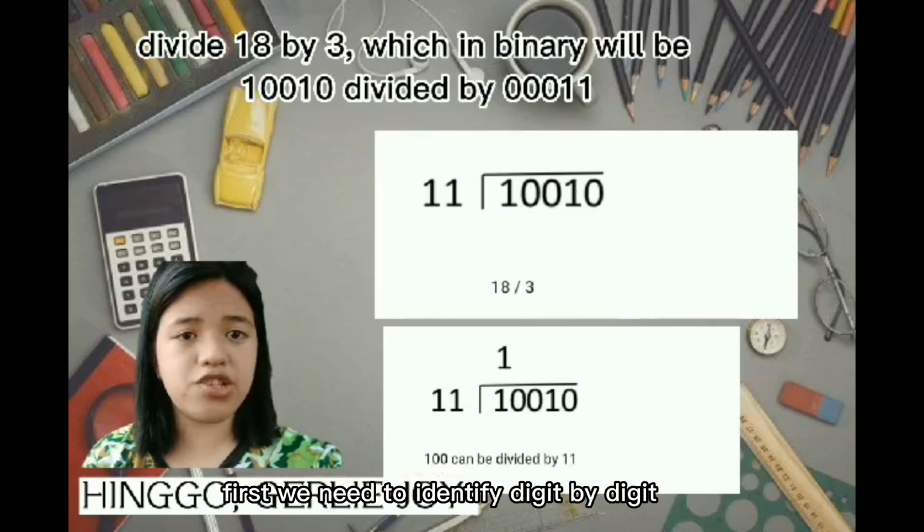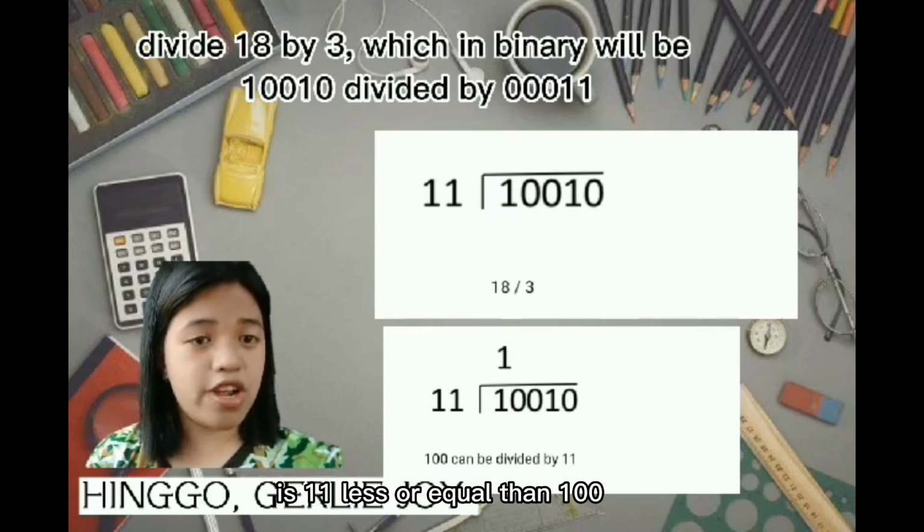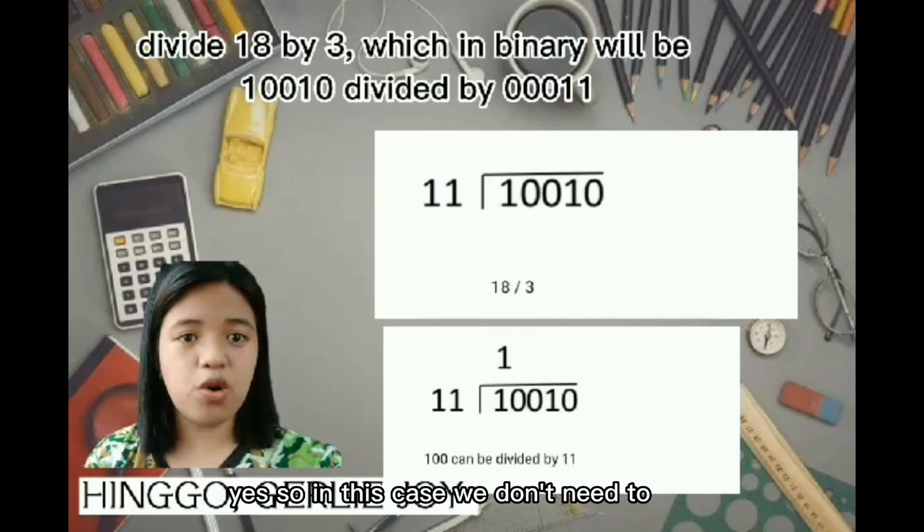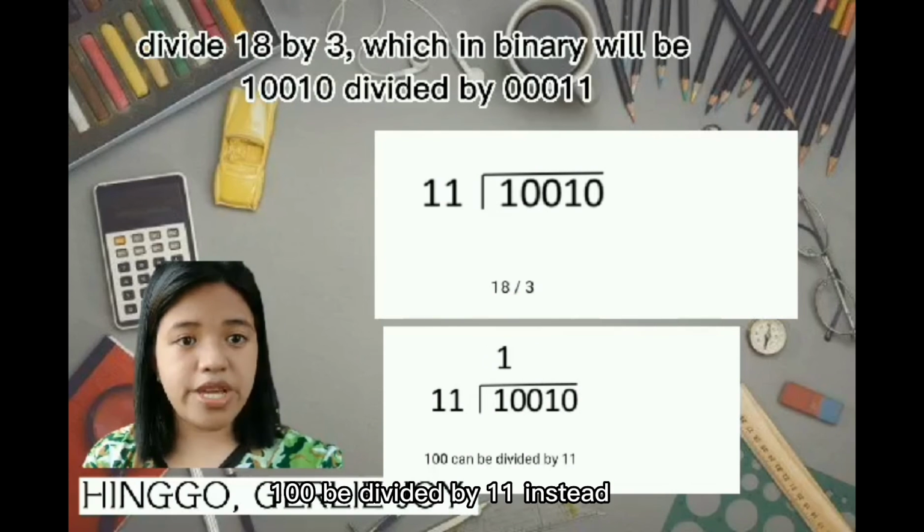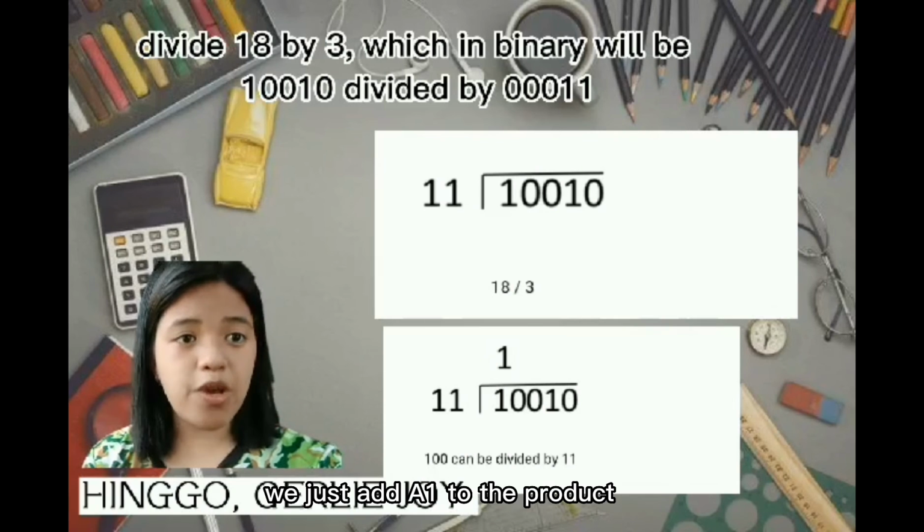First, we need to identify digit by digit. Is 11 less than or equal to 100? Yes, so in this case, we don't need to think how many times 100 can be divided by 11. Instead, we just add a 1 to the product.